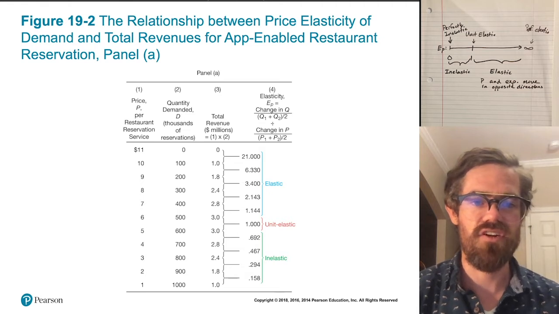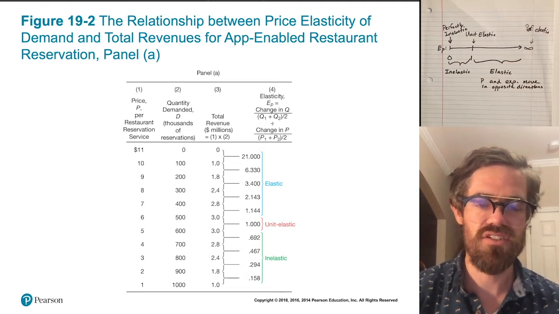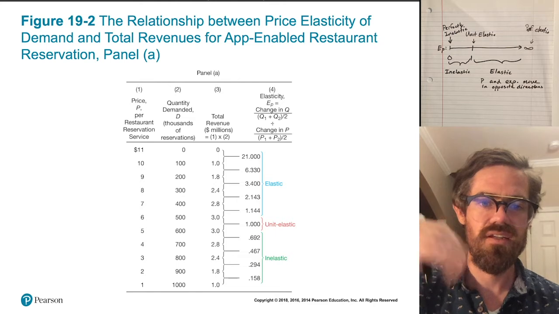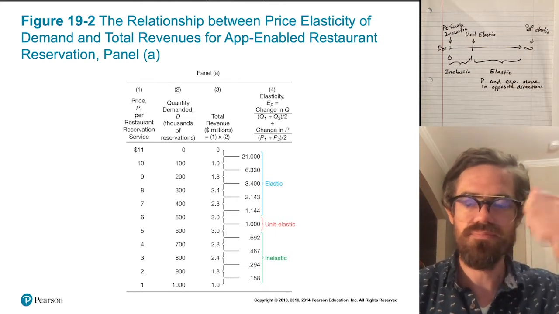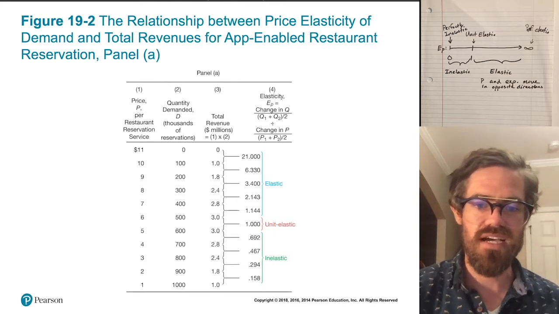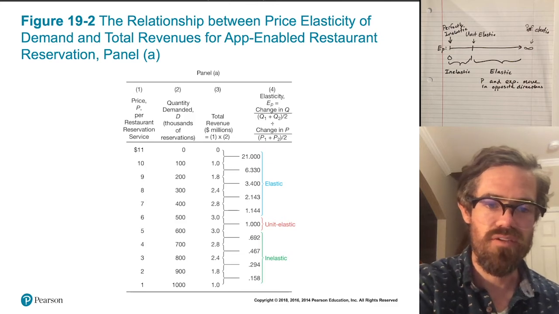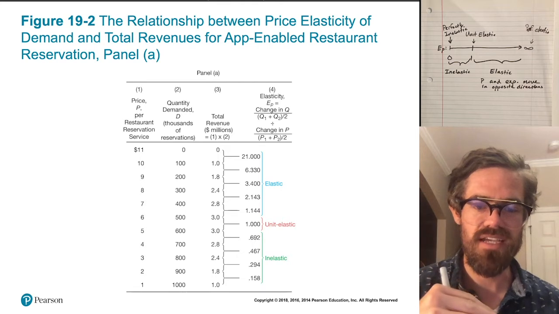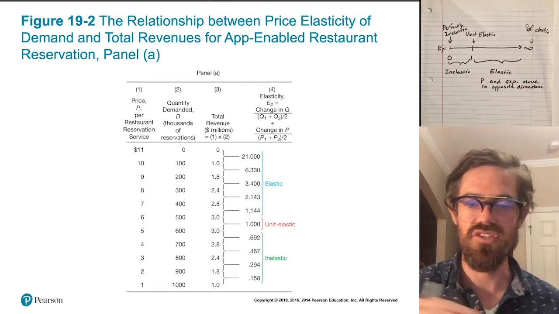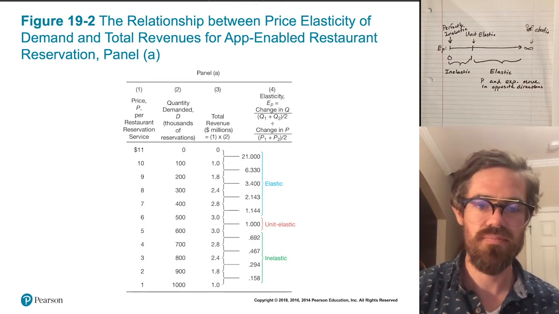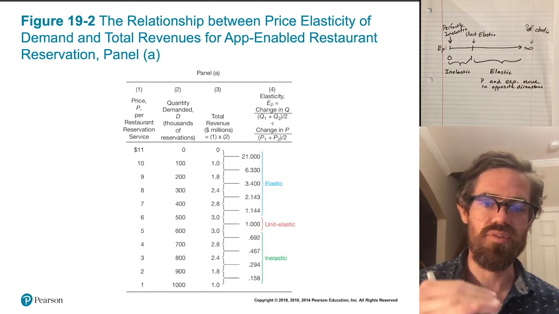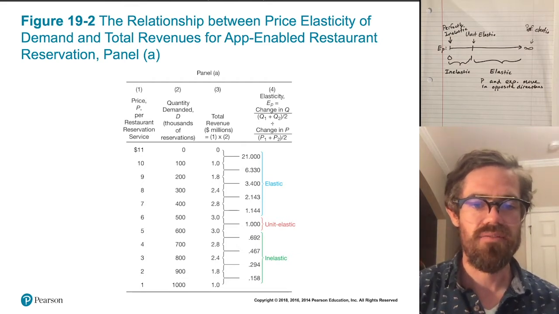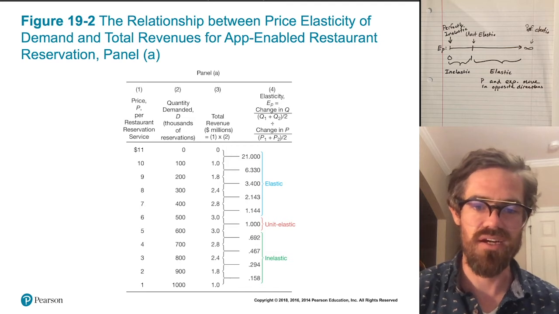Okay, so you can see that at first, starting at a high price of $11, as the price comes down, total revenues go up. Then we hit that unit elastic range, right? Going from $6 to $5. And as we can see, price coming down, revenues don't change in that unit elastic region. And then as we continue lowering price, revenues start to decrease, right? So there's that inelastic region where price and revenues move in the same direction.